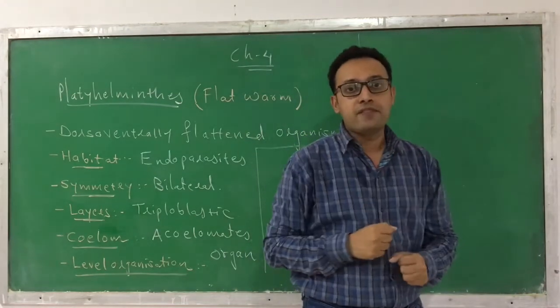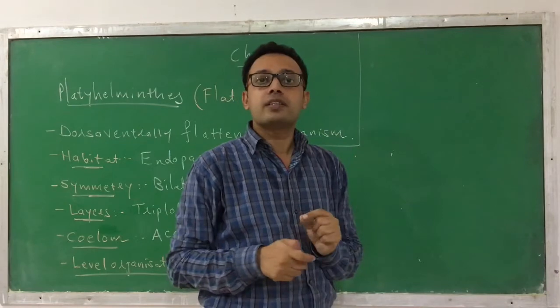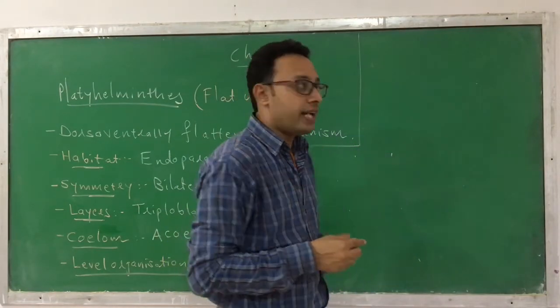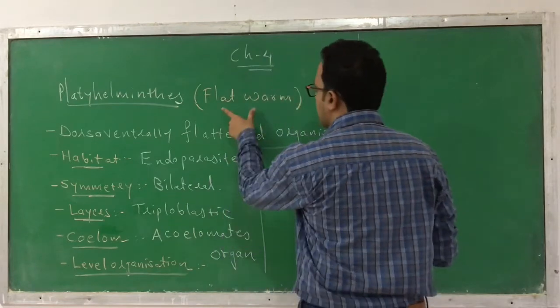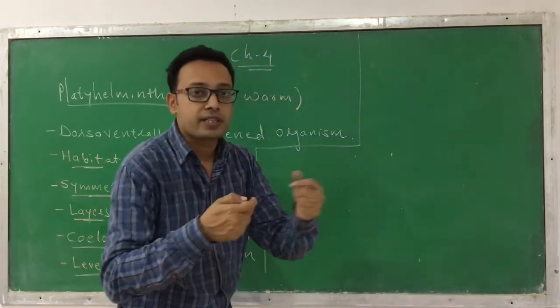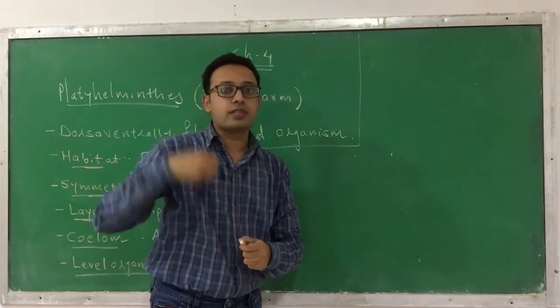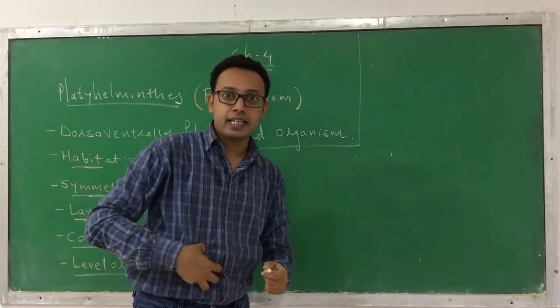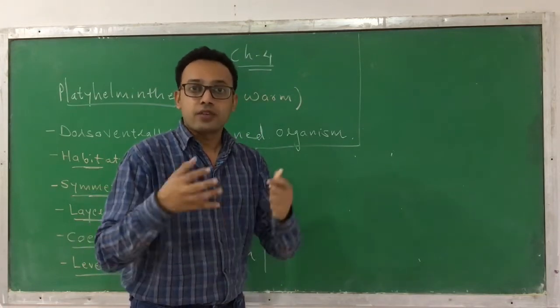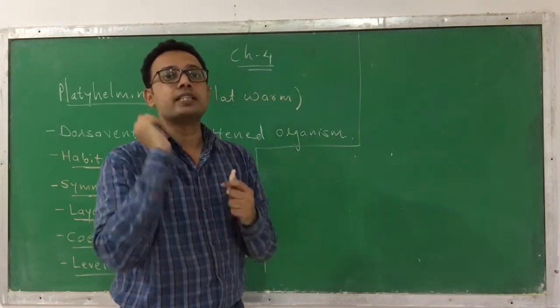Apart from that, there are also a few other characteristics of Platyhelminthes. Yes, you know that they are flatworms and endoparasites, meaning they live in the body of certain others to get their nutrients. So they live in our intestine to get nutrients from it. How do they get them? For this, they have hooks and suckers.